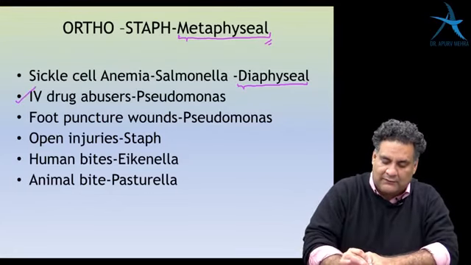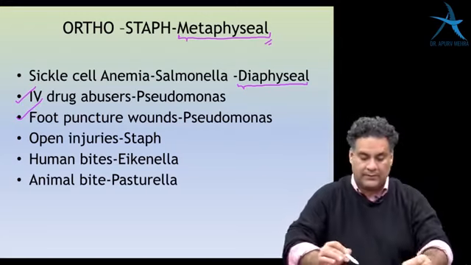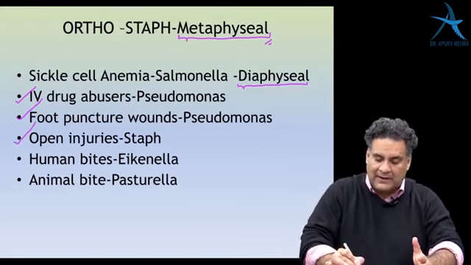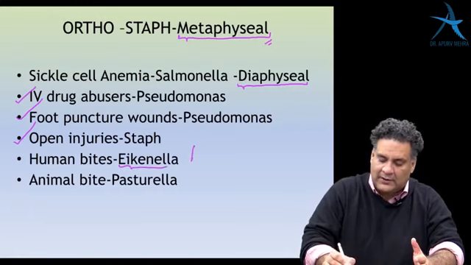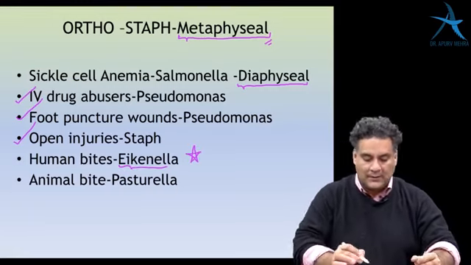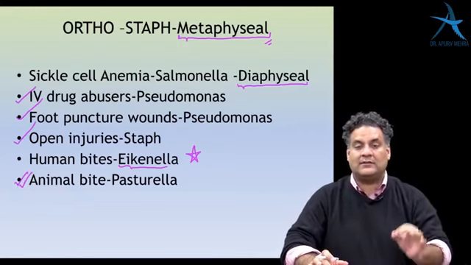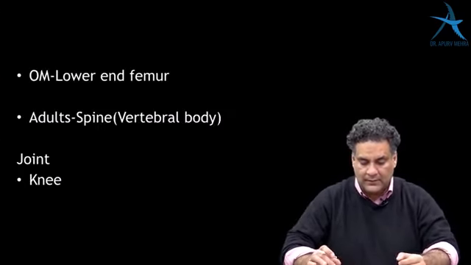IV drug abusers and foot wounds, Pseudomonas. Open injuries, Staph aureus. Human bites, Eikenella, an important point that might come in the future. Animal bite, Pasteurella. So these are important organisms that you must always remember.